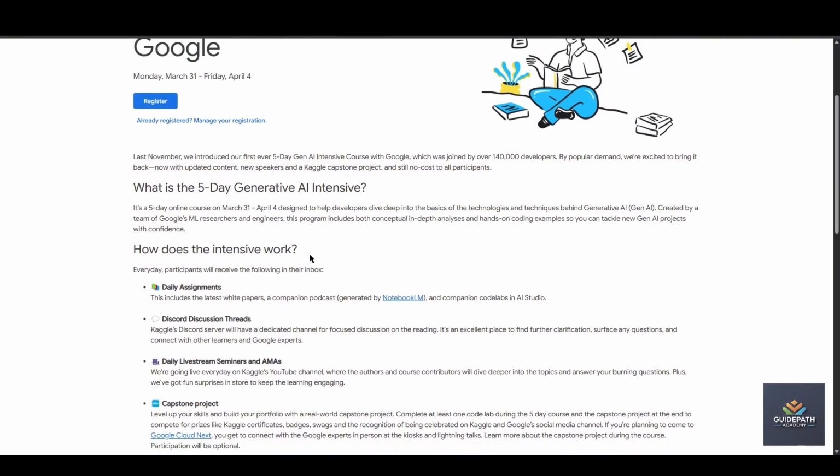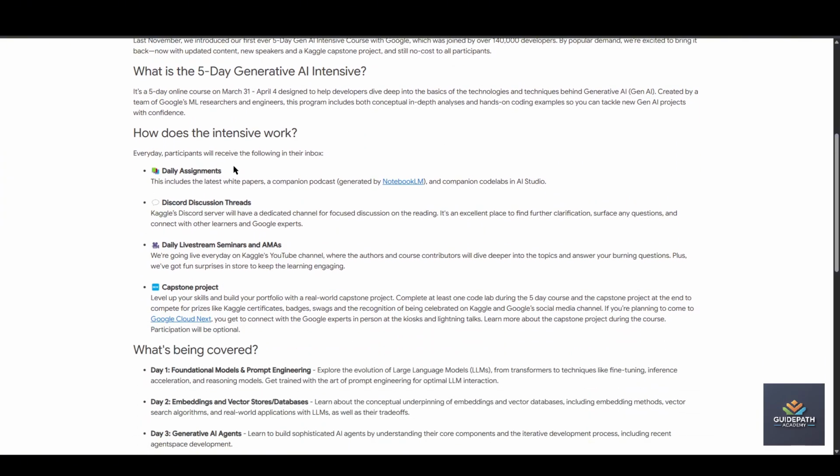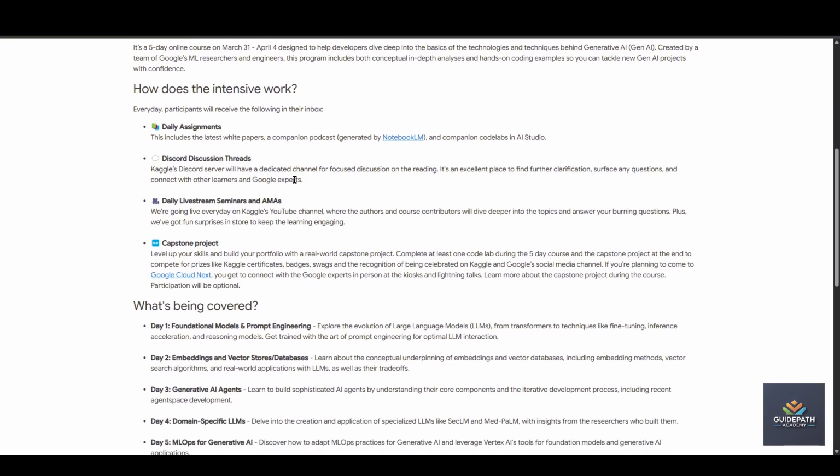If you enroll in this course, what's your day-to-day routine? There is a daily assessment test. You will receive the assessment test in your mailbox from Google. You have to complete that assessment test, as well as a codelab in AI Studio from Google. You have to do practical work in that studio also. After that you have a discussion thread. What does that mean? There is one Kaggle discussion thread where all the course members come together and discuss their problems and how they can solve them, and your mentor also comes to that discussion.